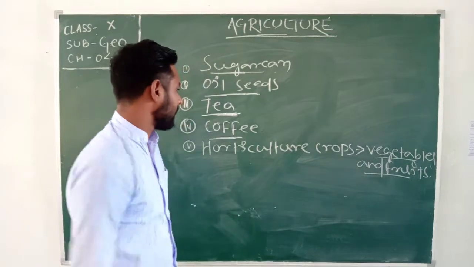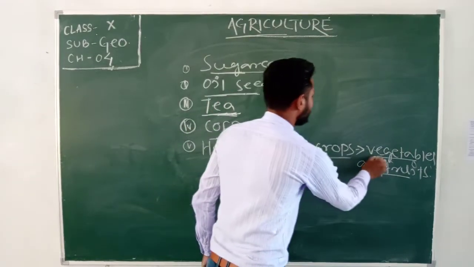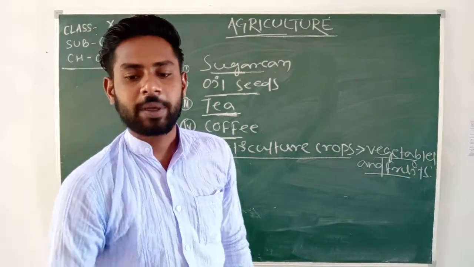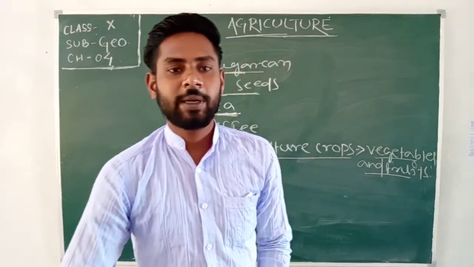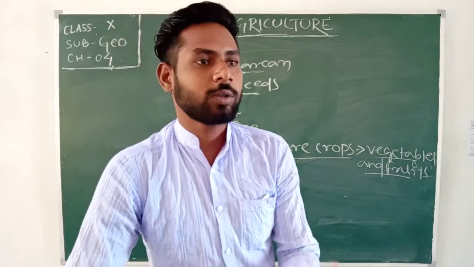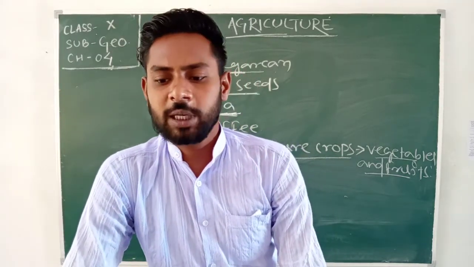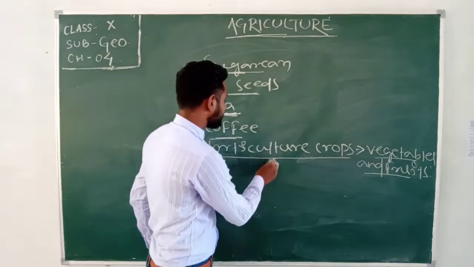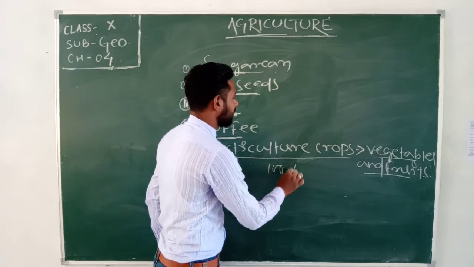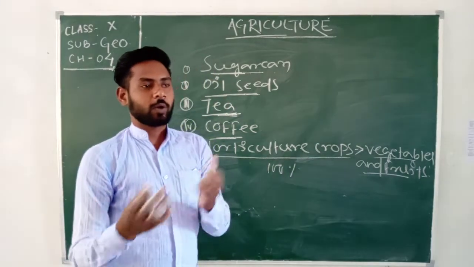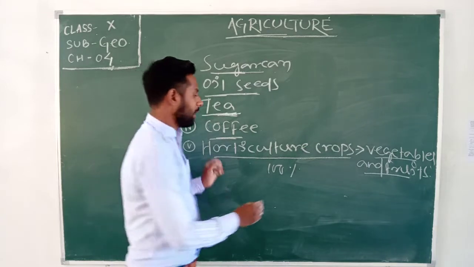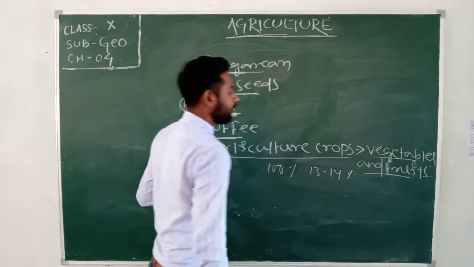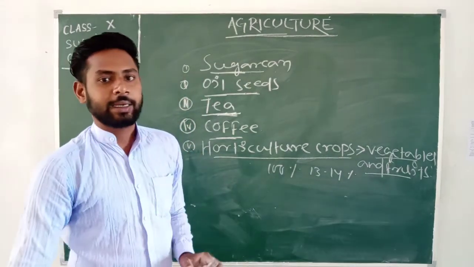After that, the horticulture crops are vegetables and fruits. Got it? India is a producer of tropical as well as temperate fruits. India produces about 13 or 14% of the world's vegetables. It means if we take 100% of vegetables produced in the world, then about 30 or 40% of vegetables and fruits are cultivated in Indian land.